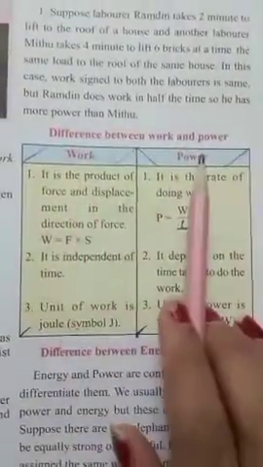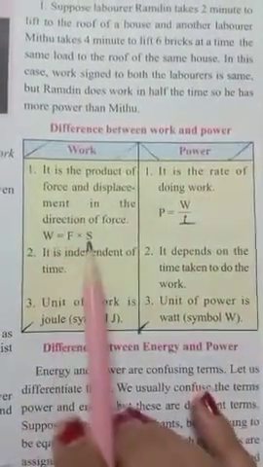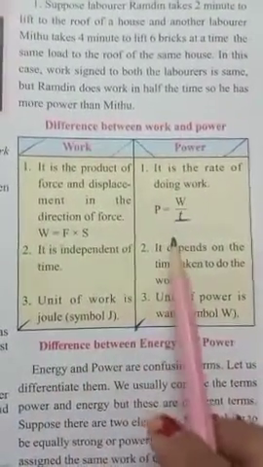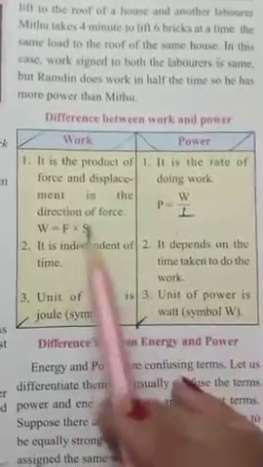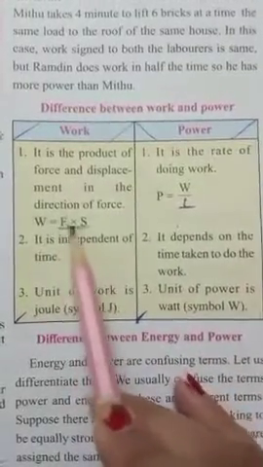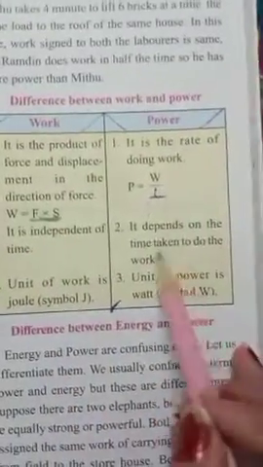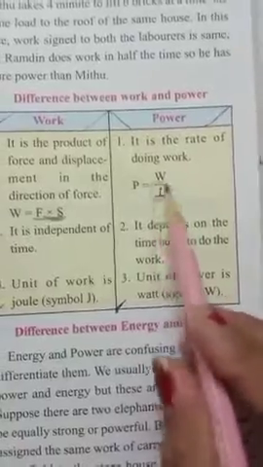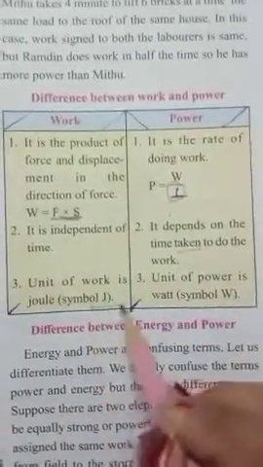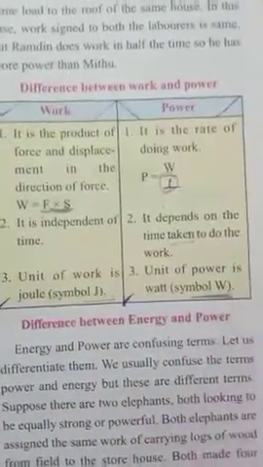Here the difference between work and power is given. Work is force into distance. Power is work divided by time. Work is not depending upon time, so there is no time in this formula. But power is depending upon time, so there is a time dependent. Unit of work is joule, whereas power unit is watt.